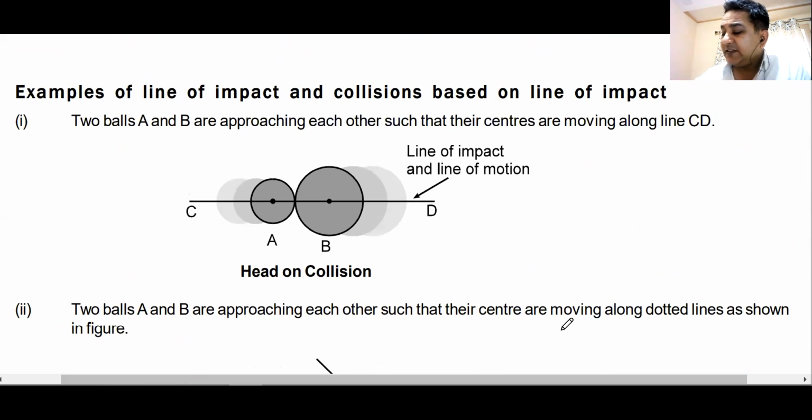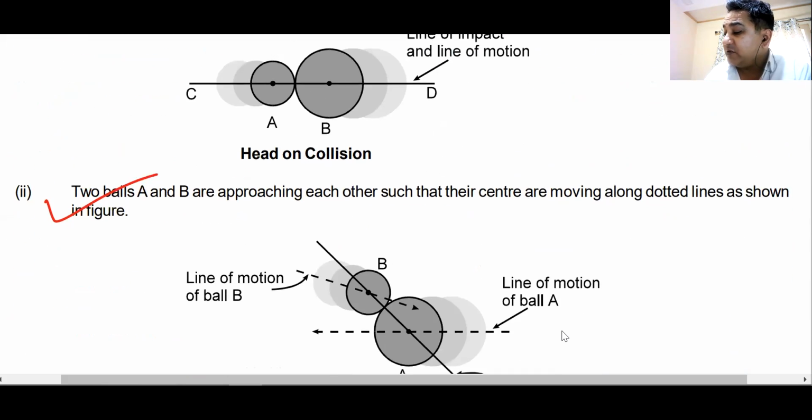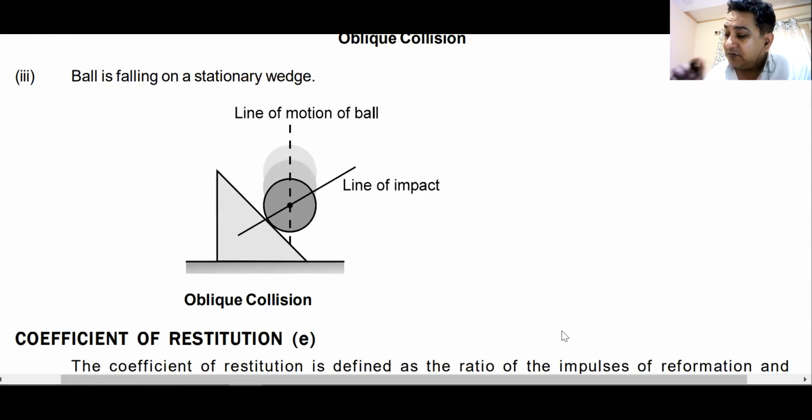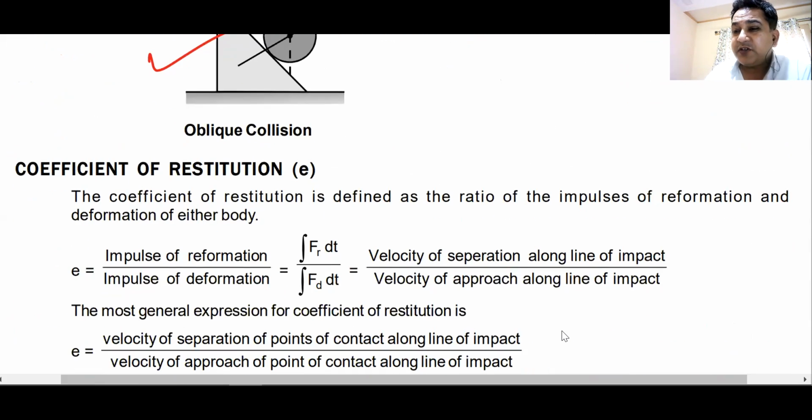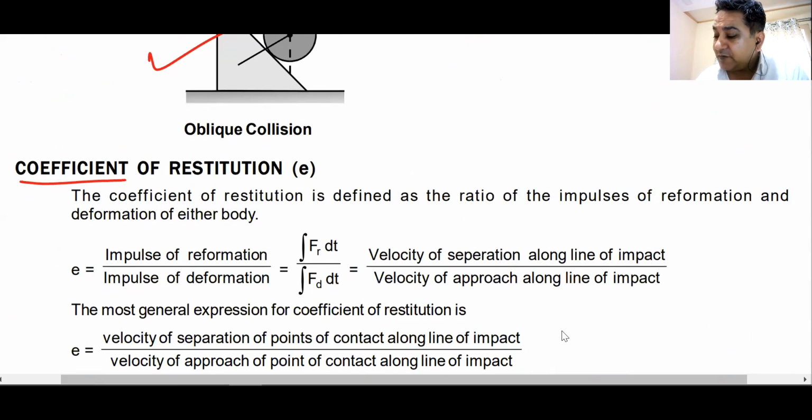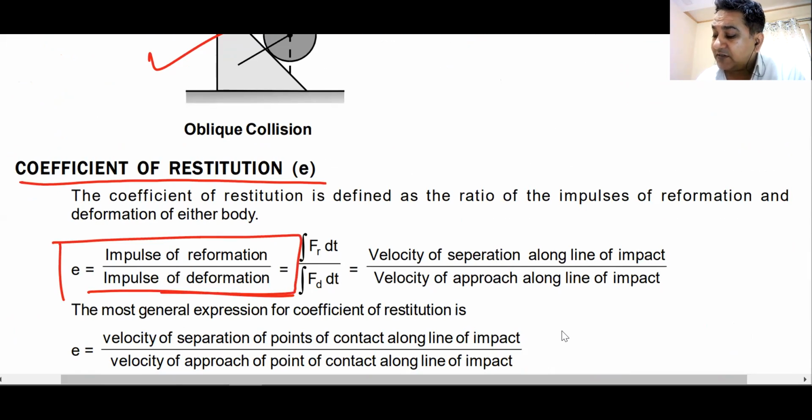Now, this is an example of head-on collision or collision in 1D. This is an example of oblique collision or collision in 2D. This is again an example of oblique collision or collision in 2D. Coefficient of restitution. What is the definition of this coefficient of restitution? It is the impulse of reformation divided by impulse of deformation. This is the actual definition. What is deformation? What is reformation?